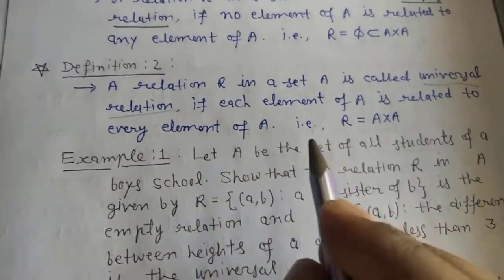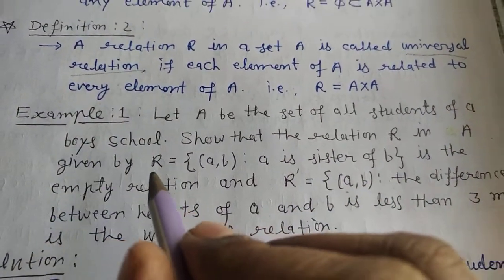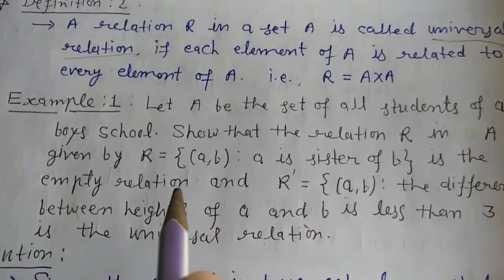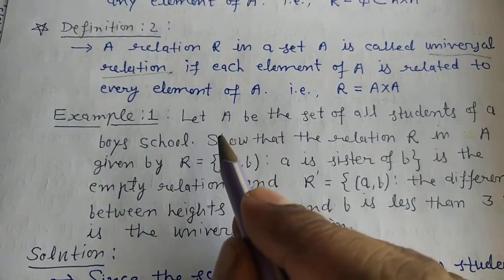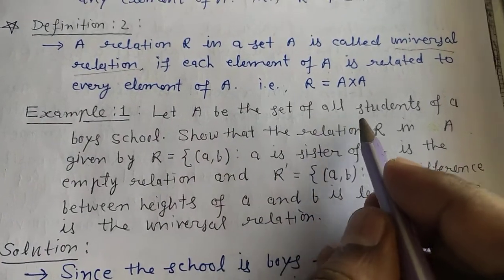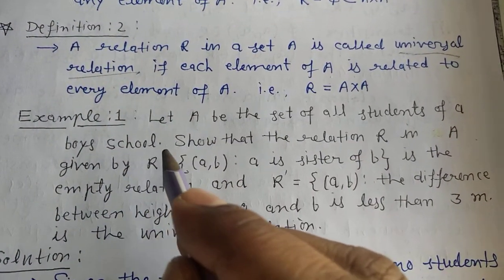To make it very clear, we take one example given in the textbook, and it is a very good example. Let A be the set of all the students of a boys school.